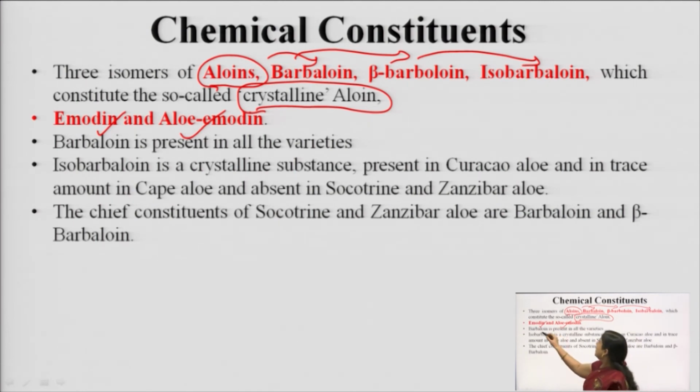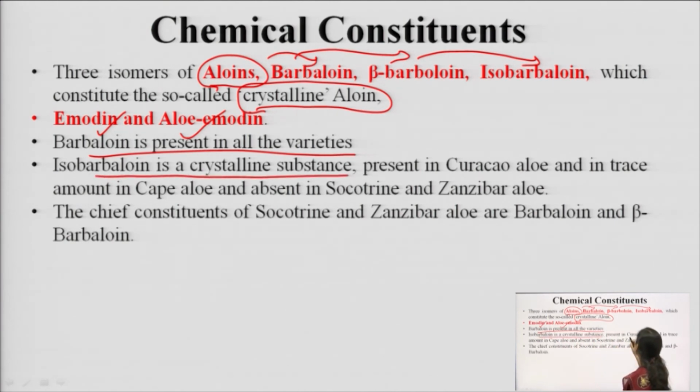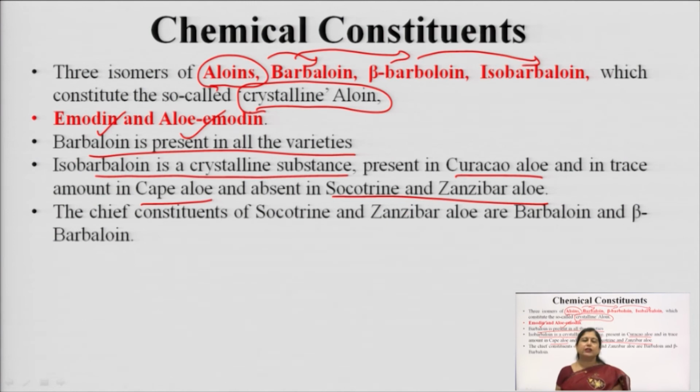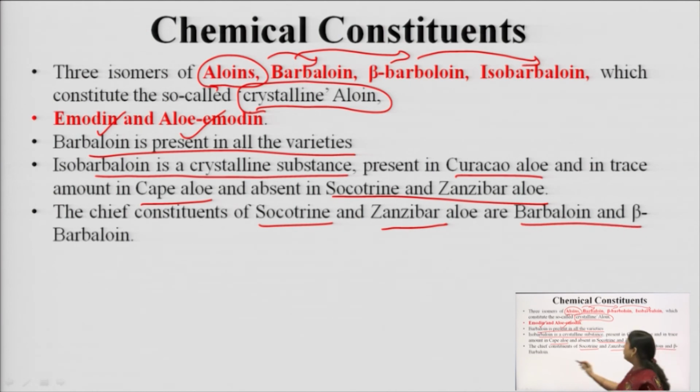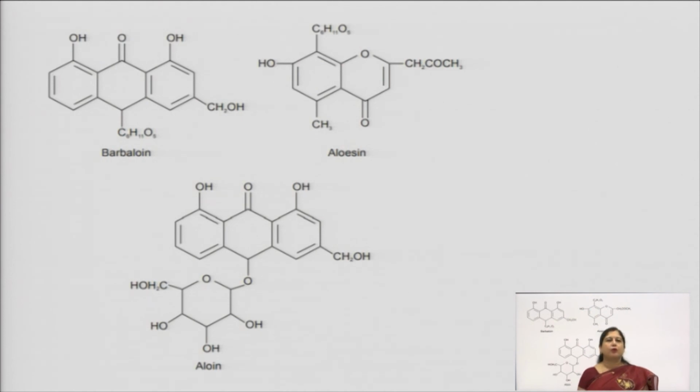Okay. And barbaloin is present in all the four varieties which I discussed, but isobarbaloin, a crystalline substance, is present in Curacao aloe and to some extent in Cape aloe, but it is completely absent in Socotrine or Zanzibar aloe, which is the aloe Perry. So isobarbaloin is absent in aloe Perry, but it is present in the Cape aloe in little amount and Curacao aloe in more amount. And the chief constituents in Socotrine aloe and Zanzibar aloe are barbaloin and beta barbaloin. So isobarbaloin is absent in Zanzibar and Socotrine aloe.